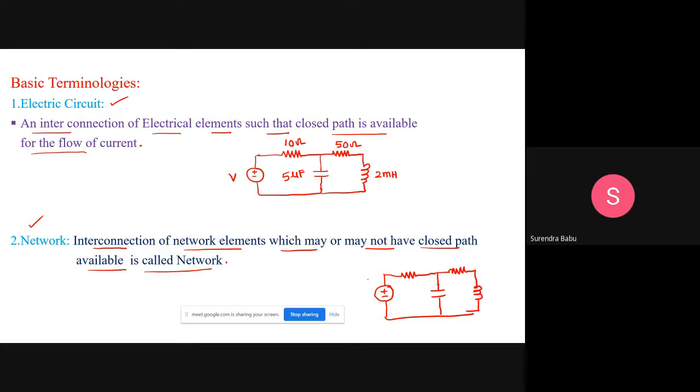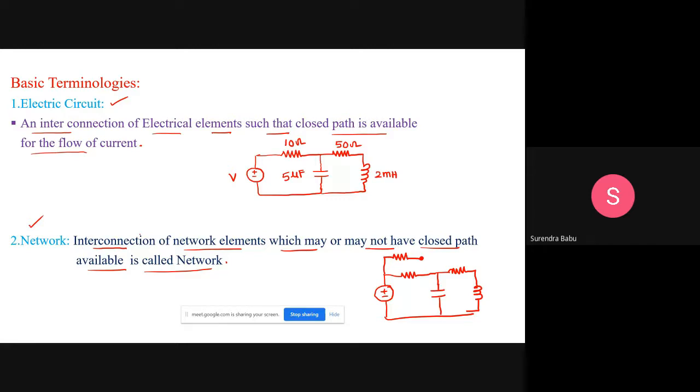This is also a network. I'm adding one more element here like this, and it is also a network. That means there is no condition that there must be a closed path. Either a closed path is present or it may not be present. It is a network.